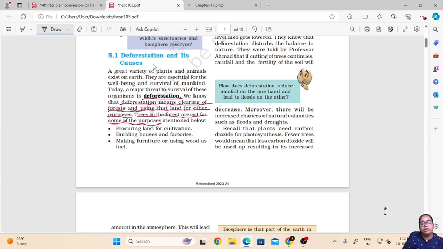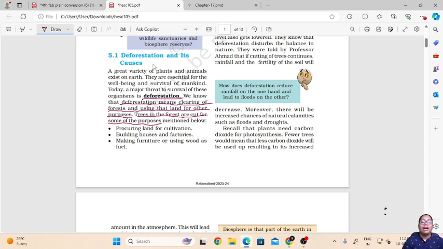What people do in deforestation is they take a forest or land wherein there are many trees, and they cut down the forest. Wherever there is a forest or wherever there are many trees, more than 10-20 trees, they are cut together, and then that land is used for other purposes, for human needs. This phenomenon is termed as deforestation.